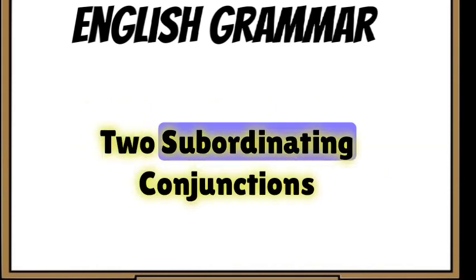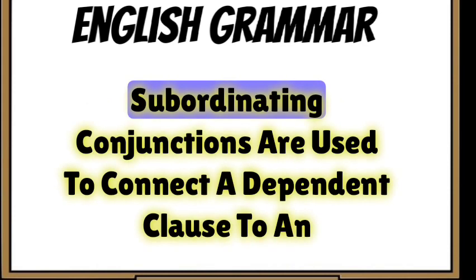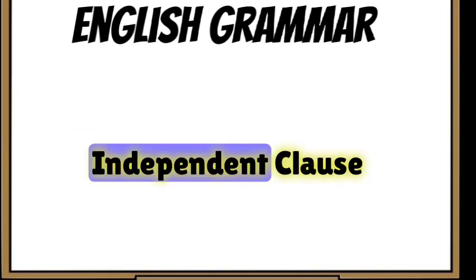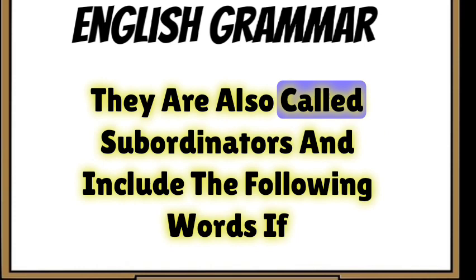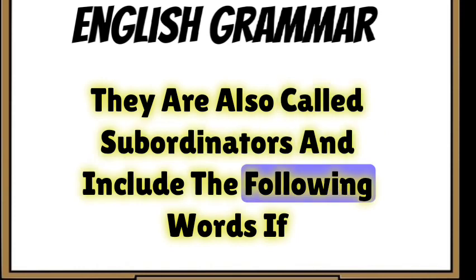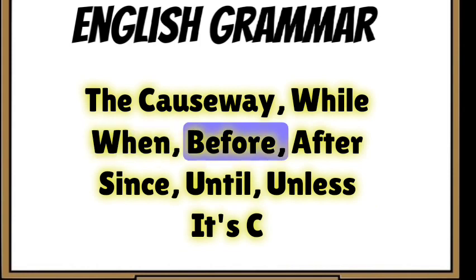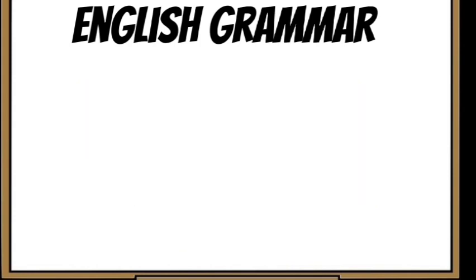2. Subordinating conjunctions. Subordinating conjunctions are used to connect a dependent clause to an independent clause. They are also called subordinators and include the following words: if, because, while, when, before, after, since, until, unless, etc.